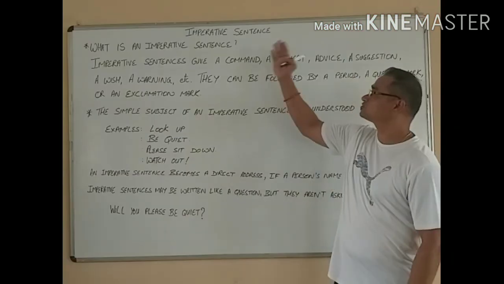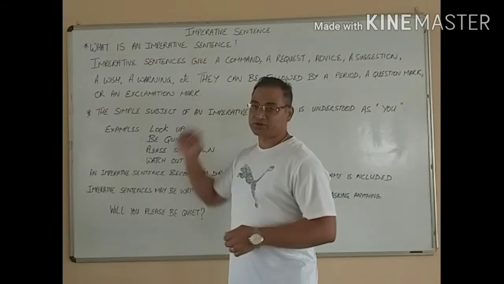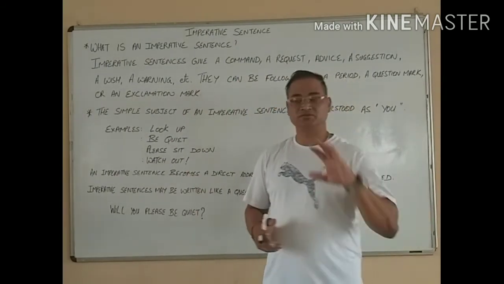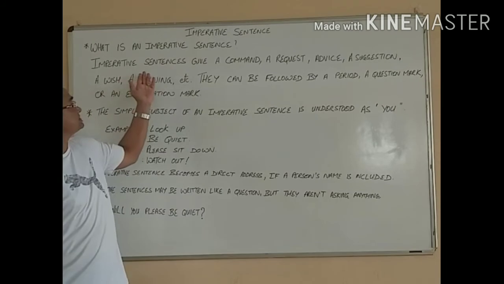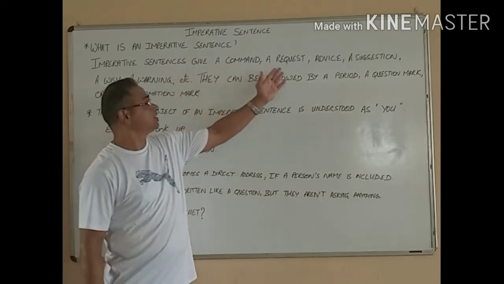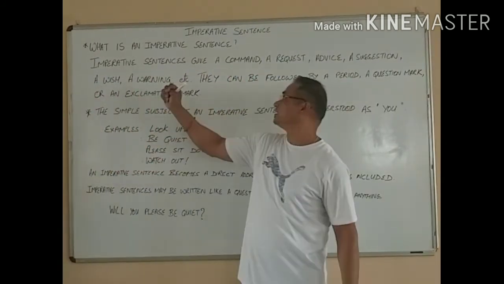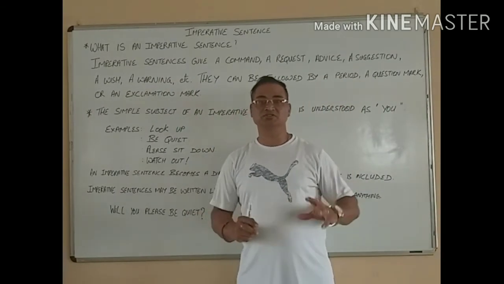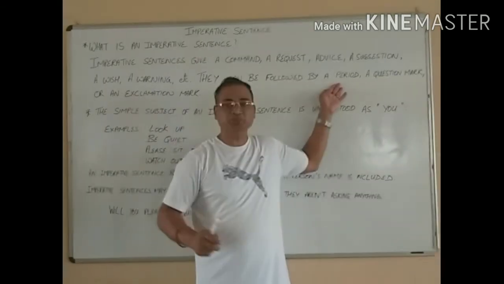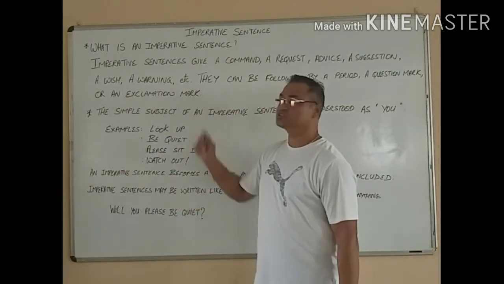And now I'm going to explain imperative sentences. What is an imperative sentence is the question. Many children have confusion on imperative sentences. Imperative sentences give us a command, a request, advice, a suggestion, a wish, a warning, etc. These imperative sentences are followed by a period. What is a period? A full stop, a question mark, everybody knows that, and an exclamation mark.